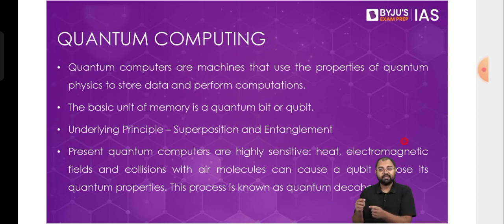In superposition, we are just saying that particles can exist in multiple states. Done. Tunneling, a particle can just enter inside the surface. Done. In entanglement, two particles can just be connected. How connected? Don't need to understand. Just that their properties can be connected. That is entanglement. Uncertainty principle.